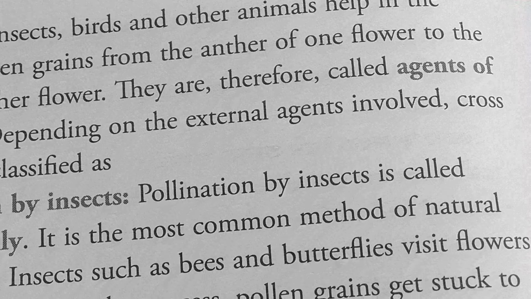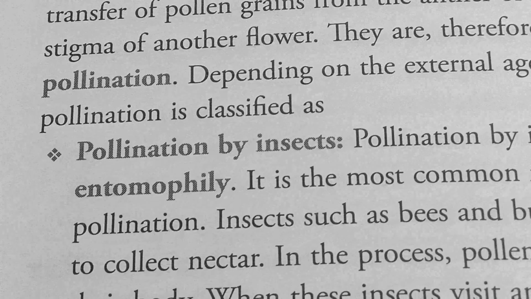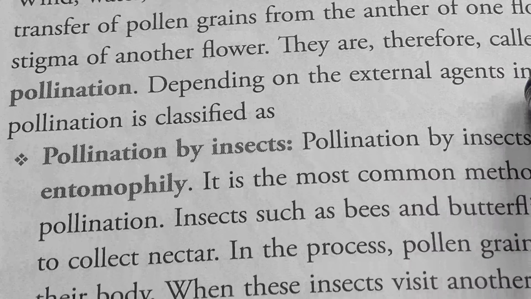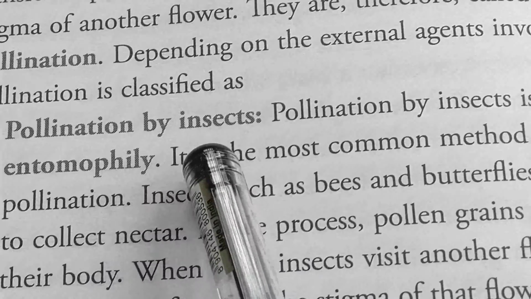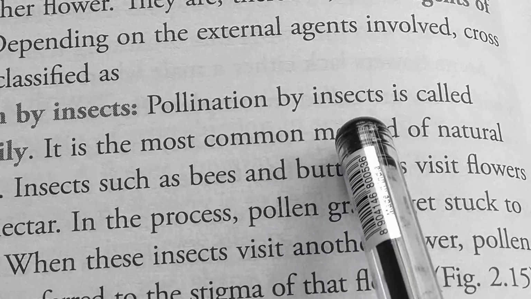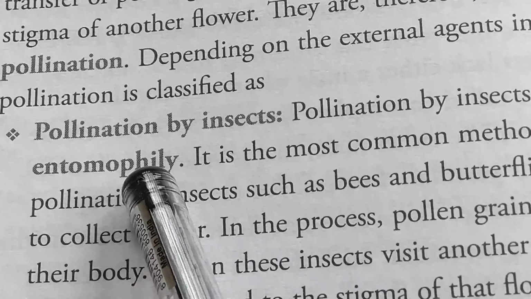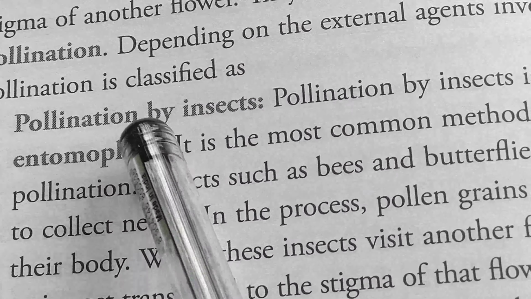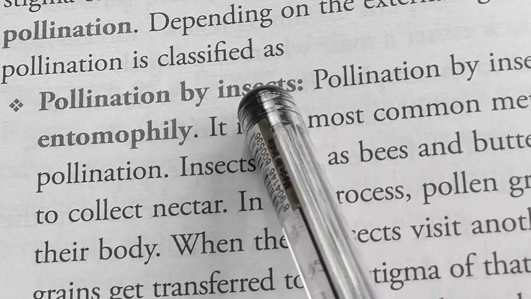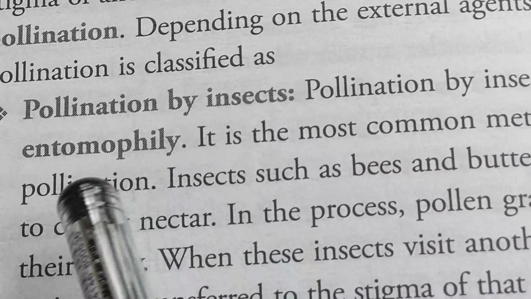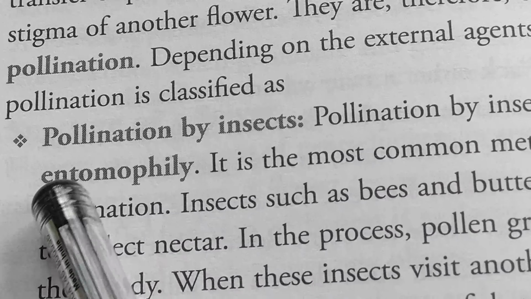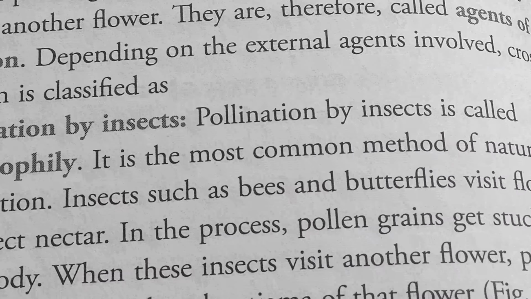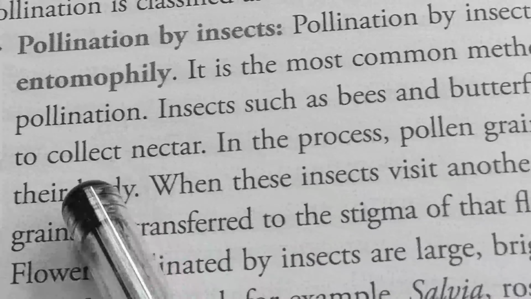Depending on the external agents involved, cross-pollination is classified into different types. First, pollination by insects. Pollination by insects is called entomophily. Another name, जो है ये बहुत अच्छे से याद रखना. Pollination by insects is also known as entomophily because entomo means insect. That's why it is also known as entomophily. It is the most common method of natural pollination.